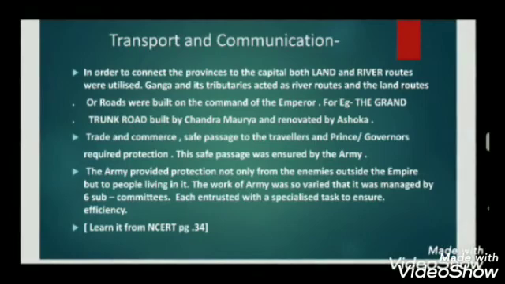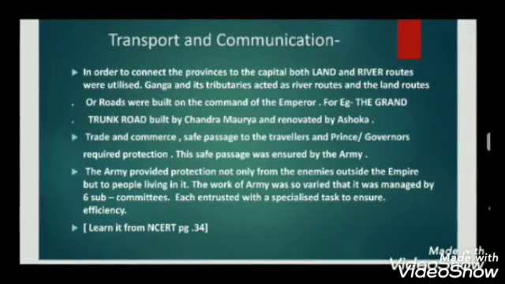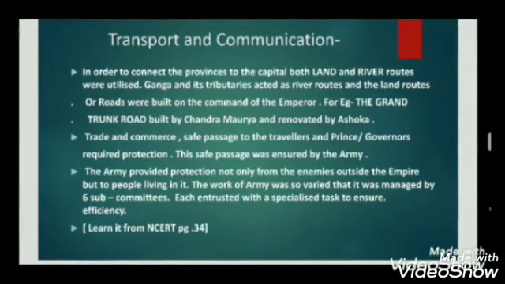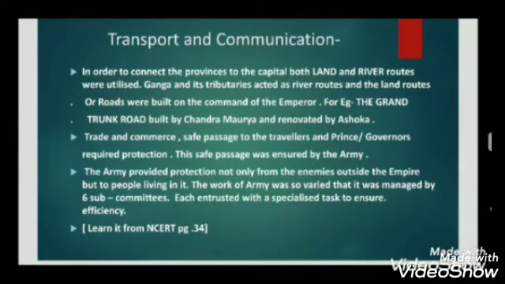Now coming to the work of the army. Remember, at that time you don't have policing as such. The army takes care not only of fighting battles across the borders and securing its frontiers, but also of the smooth functioning of administration. They were protecting not only the emperor but also the princes and the governors. Then they were basically protecting the empire from breaking up.